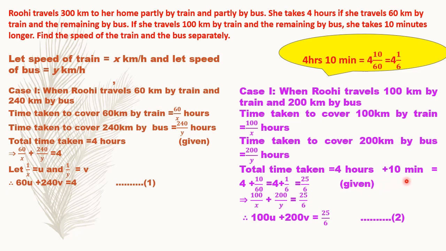So 10 minutes longer. Now 4 hours means 4, plus 10 minutes means how many hours? 10 upon 60. That is equal to 4 plus 1 upon 6, which is a mixed number. Convert it into an improper fraction, 25 upon 6, and then you write it. So here is the time, here also time, and here also time. So everything is equated. Now reduce it to the linear equation. And these are condition 1 and condition 2.